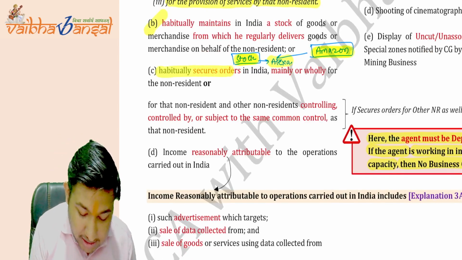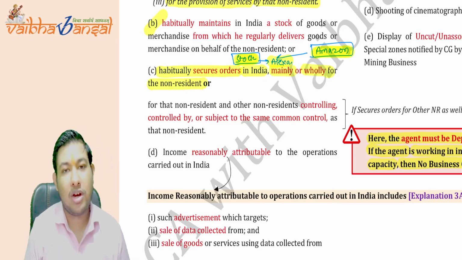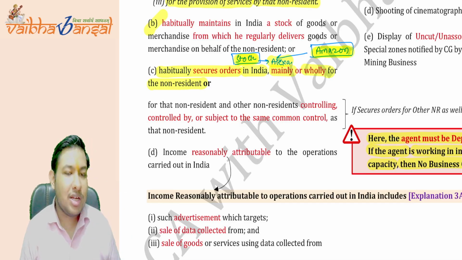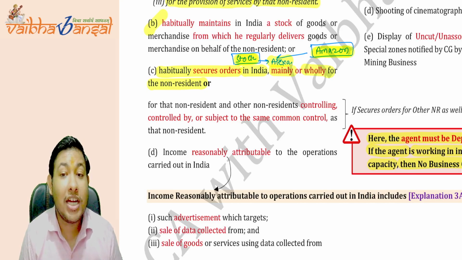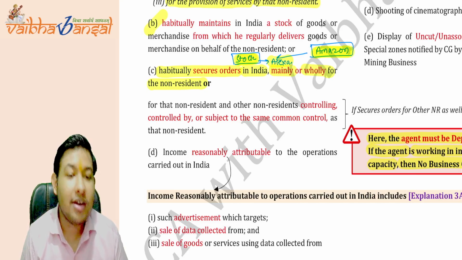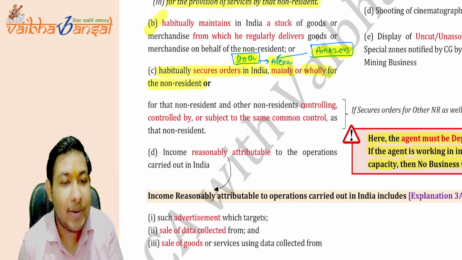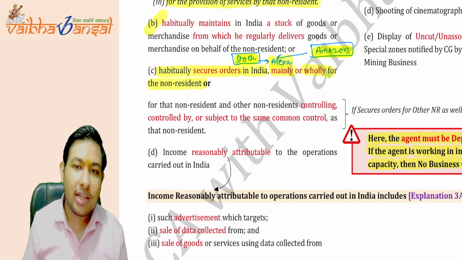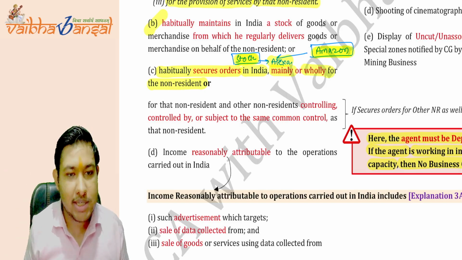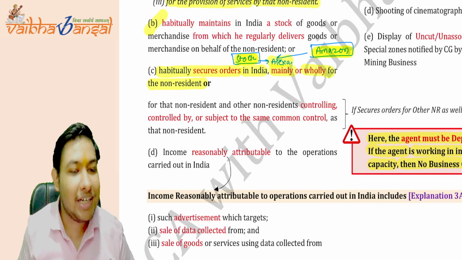He habitually secures orders in India mainly or wholly for the non-resident. Why mainly or wholly for the non-resident? Because it should be a dependent agent, not an independent agent. If he is securing the orders for another non-resident as well, then he will be an independent agent, not a dependent agent.